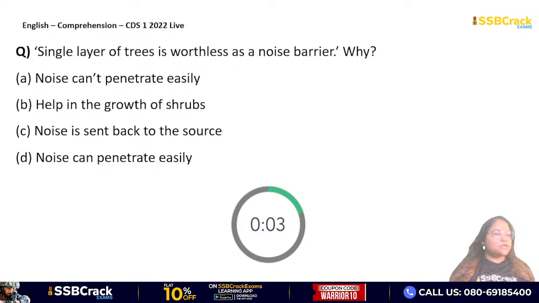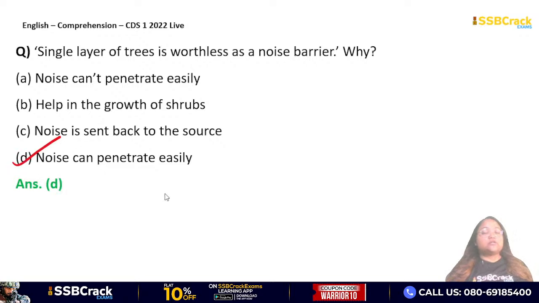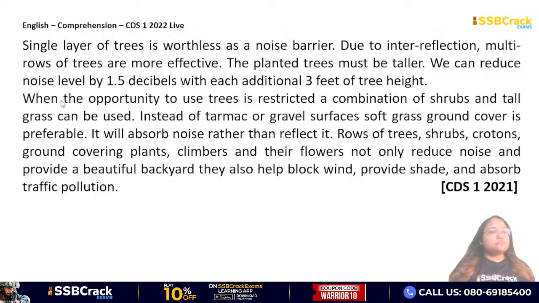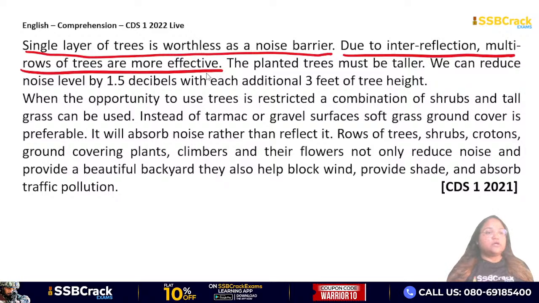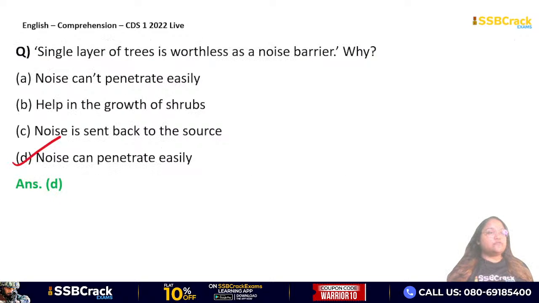Very good again Maria. Yes, option D is your correct answer. Noise can penetrate easily. Easily noise जो है वो penetrate कर सकते हैं. So if you go back here, see on the third paragraph itself, single layer of trees is worthless as a noise barrier. Due to interreflection, multi rows of trees are more effective. And it is already written here. Noise can penetrate very easily if you are planting only single layer of trees. So therefore option D will be your correct answer.